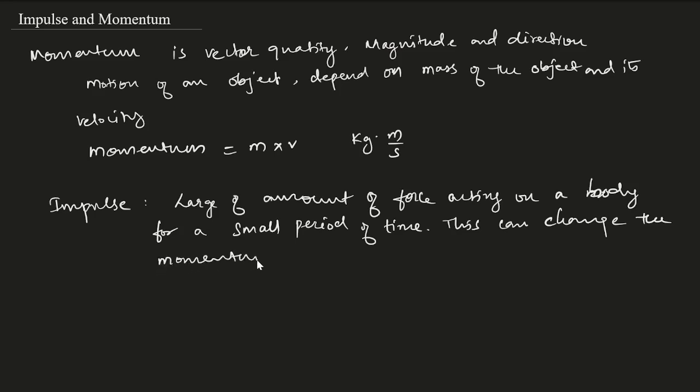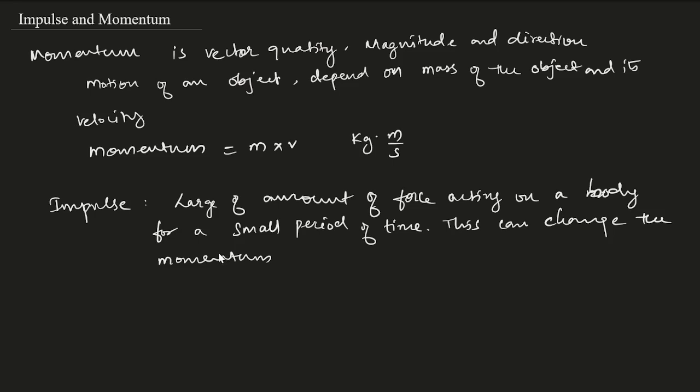How? Let's take an example of cricket, a batsman hitting a ball. The bowler will be bowling the ball at a speed of like 120 something, and the batsman will swing the bat. When the bat hits the ball, we have a collision between the bat and the ball.